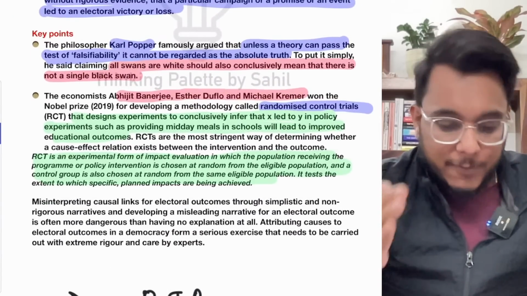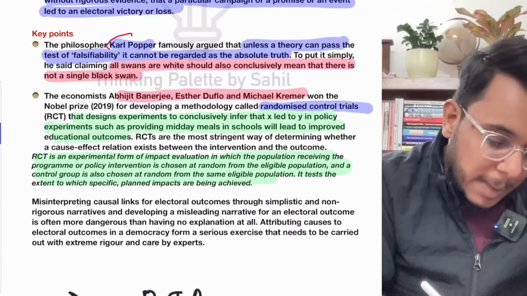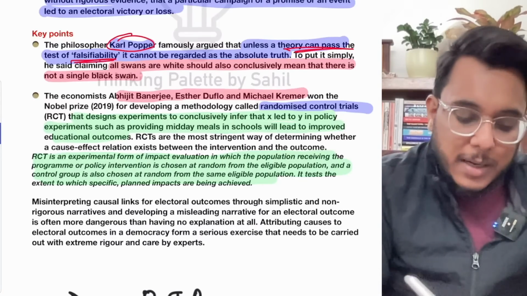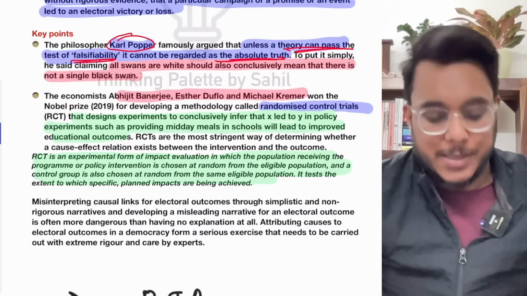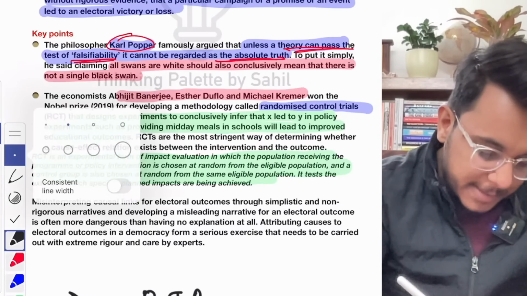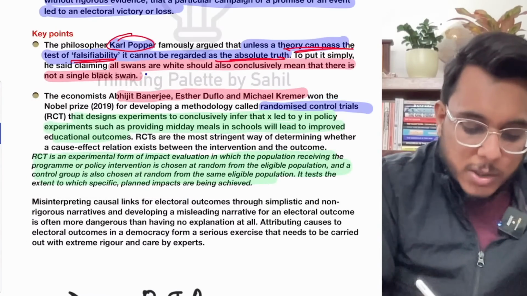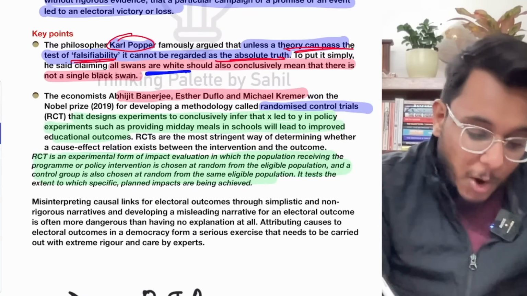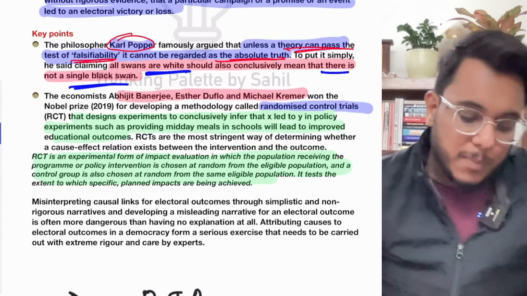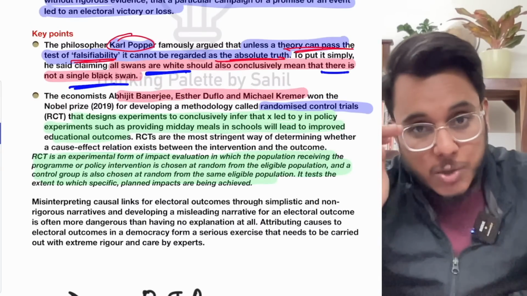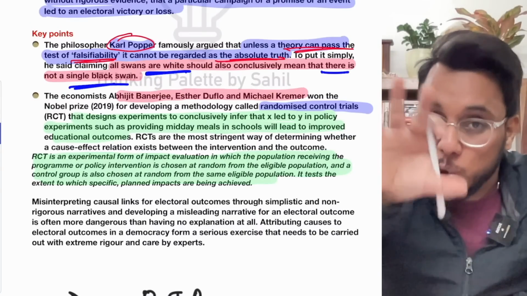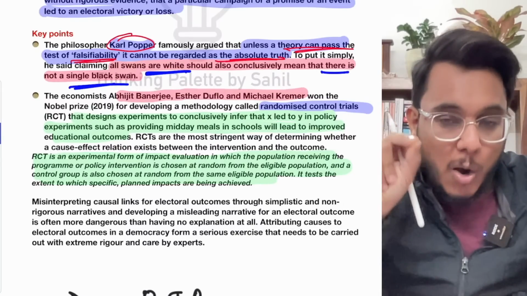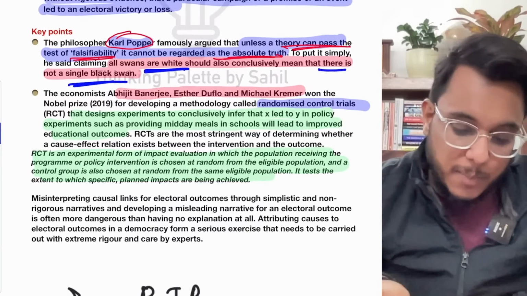A reference of a popular philosopher, Karl Popper, has been given. Karl Popper says that unless a theory can pass the test of falsifiability, it cannot be regarded as an absolute test. A very simple example has been given. Fine, we say all swans are white. This is one side. But at the same time, it will not mean that there is not even a single black swan. If you need to show that all swans are white, you need to show white swans, and you also need to prove that not even a single black swan exists. So on both sides the theory is to be tested.